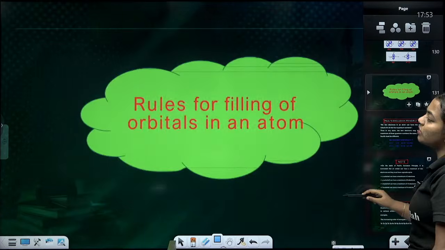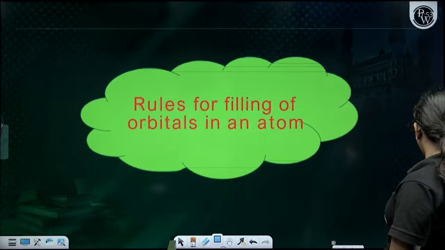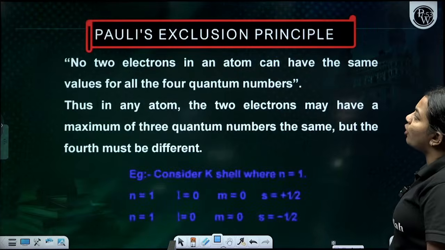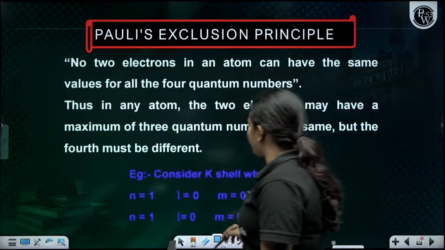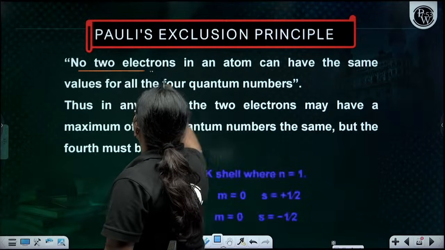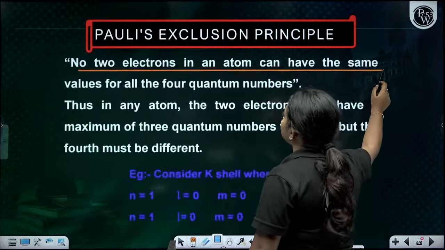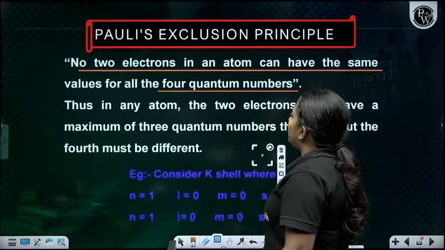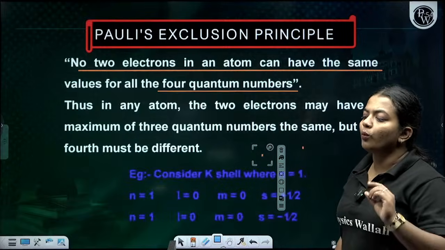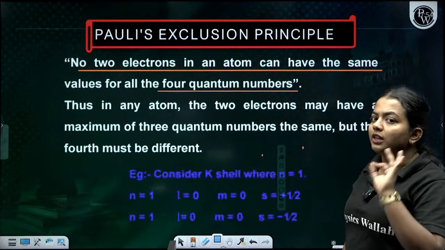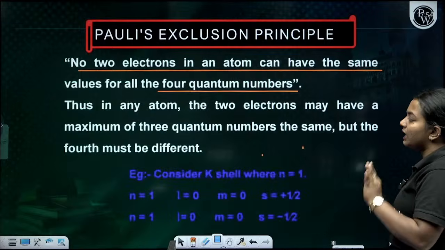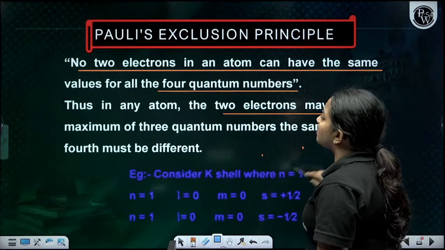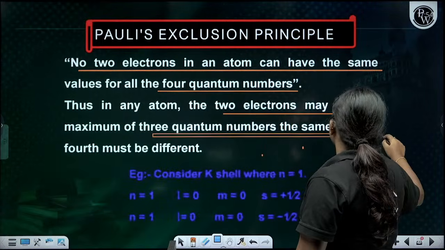Now come the rules for filling the orbitals. How can we fill the orbitals? The first rule is the Pauli exclusion principle. The Pauli exclusion principle tells us that no two electrons in an atom can have the same value for all four quantum numbers. Thus, in an atom, two electrons may have a maximum of 3 quantum numbers the same, but the